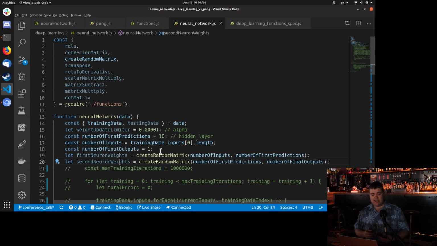We also need a set of weights for the second neural network. Now, I think terminology-wise that each of these networks are really neurons, and then the entire network is both of them together. So our first prediction then feeds into the second prediction, and that is our network. Now, I could be wrong, so if I am wrong, please correct me. All right, so we have these 2 sets of weights.